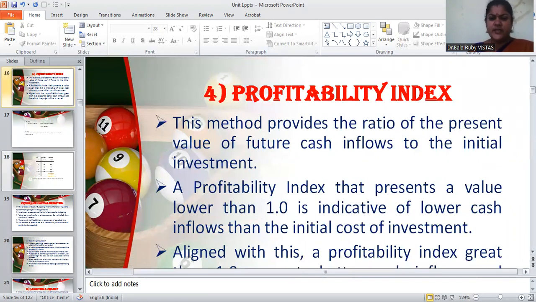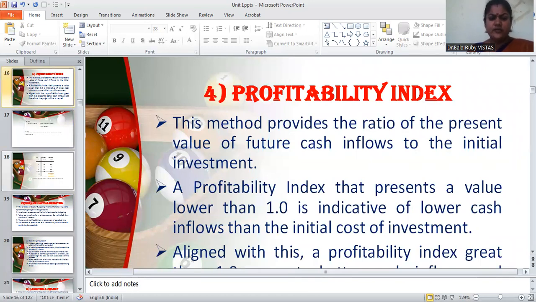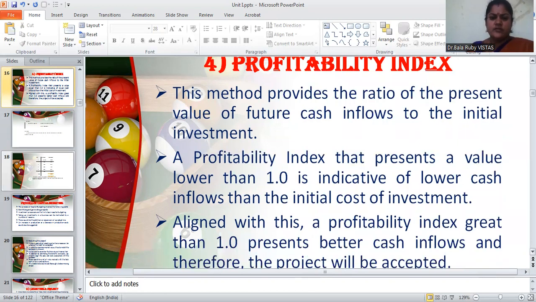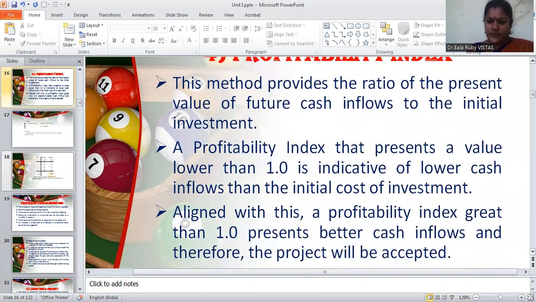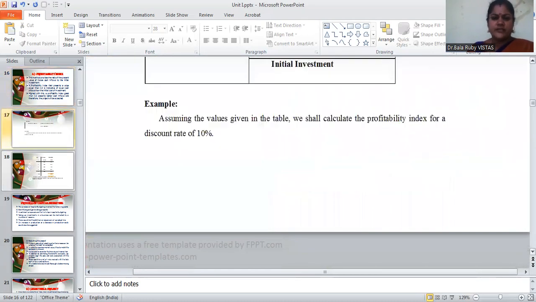So if a profitability index presents a value lower than 1, it is indicative of lower cash inflow than the initial cost of investment. Aligned with this, a profitability index greater than 1 presents better cash inflow and therefore the project will be accepted, right? Then come to the next slide.